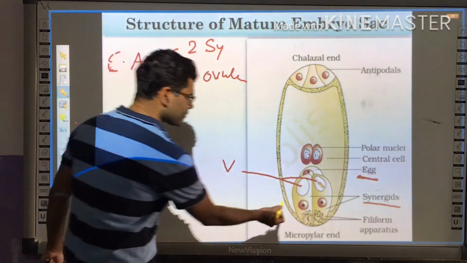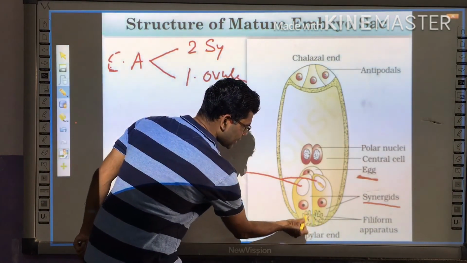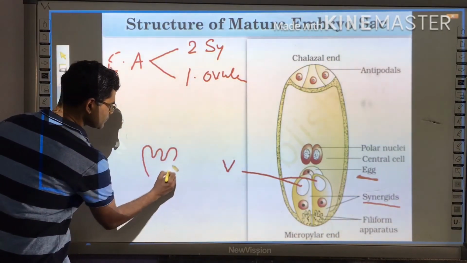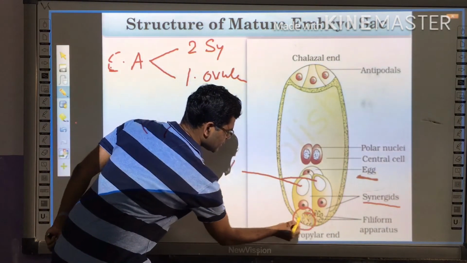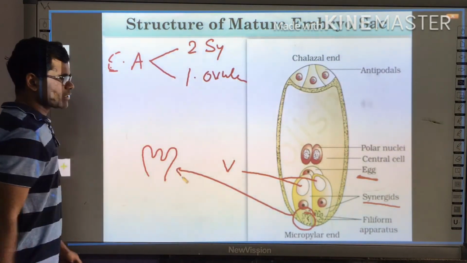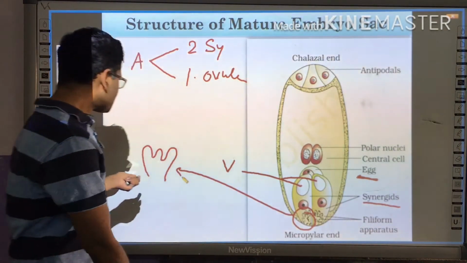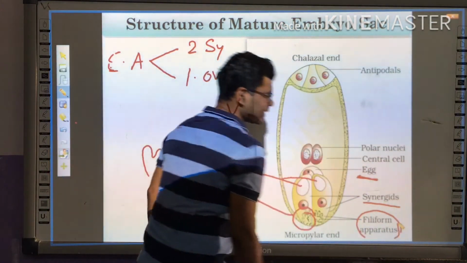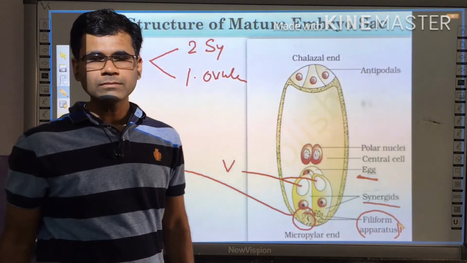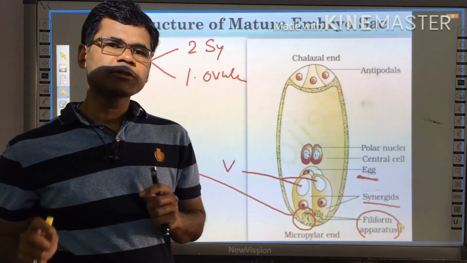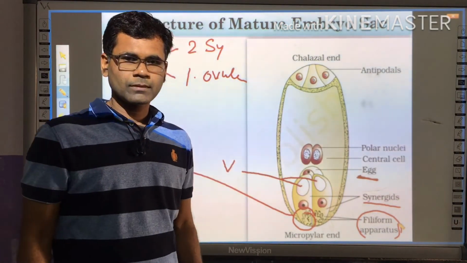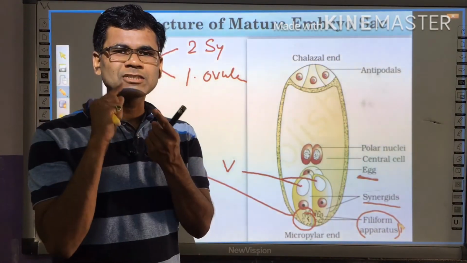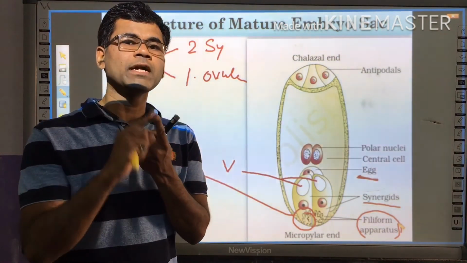Another one, you can see here the finger-like projections. If I draw it, it is something like this. This is a small structure. These small structures are called filiform apparatus. These filiform apparatus play multiple roles during fertilization. The first important role is that it is responsible for guiding the pollen tube.